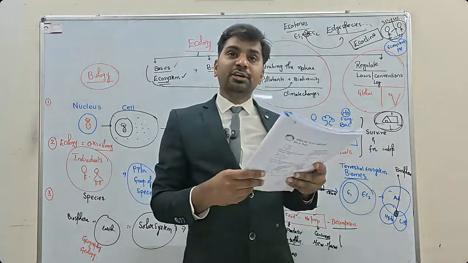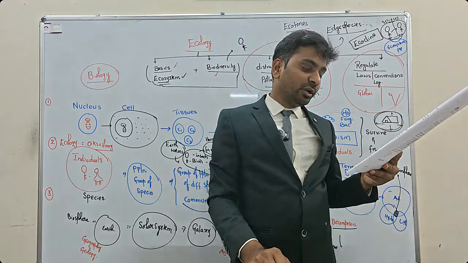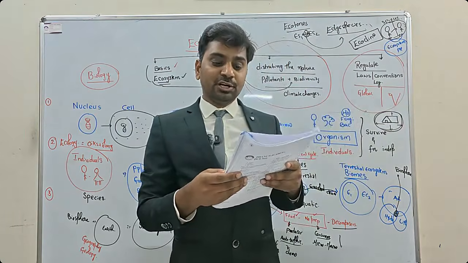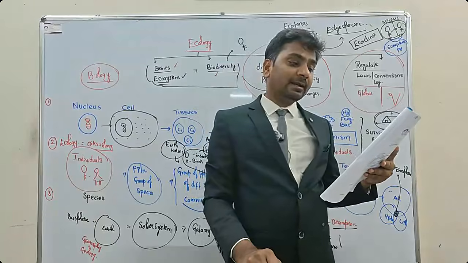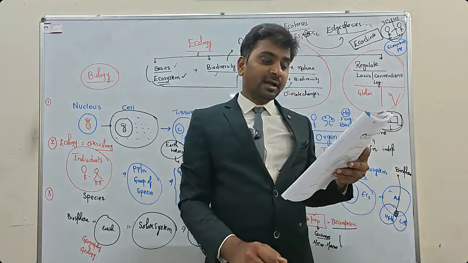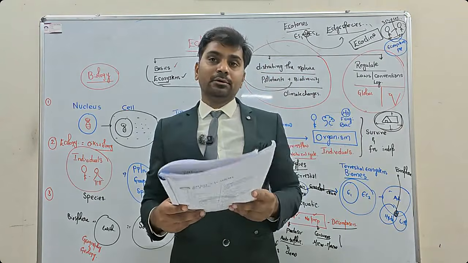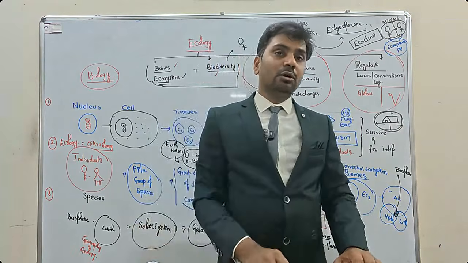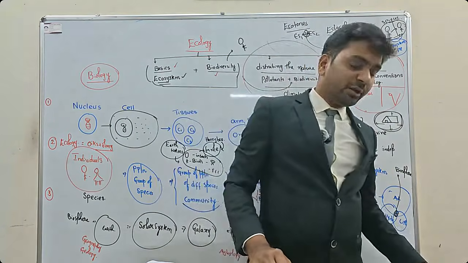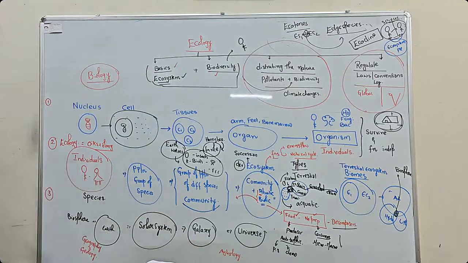Next, food chain, food web. A pesticide which is a chlorinated hydrocarbon is sprayed on a food crop. The food chain is food crop, rat, snake, hawk. In this food chain, the highest concentration of the pesticide would accumulate in which of the following? There is one term called biomagnification or bioaccumulation. What do you think?